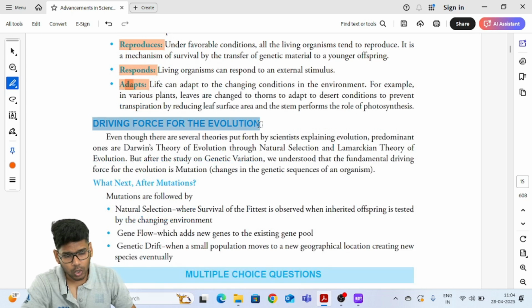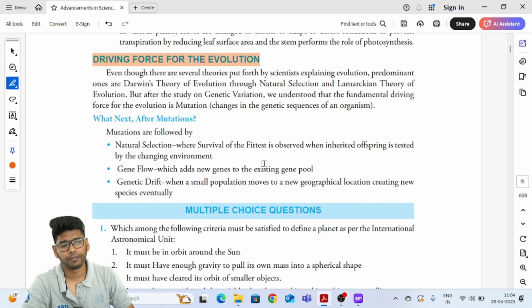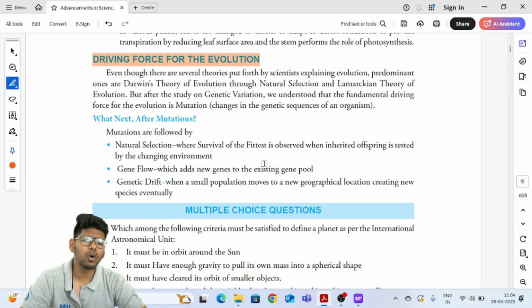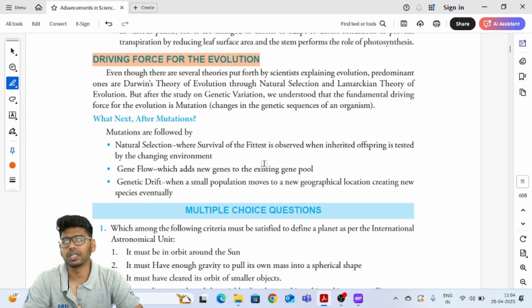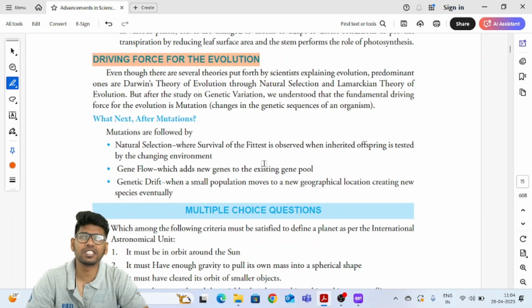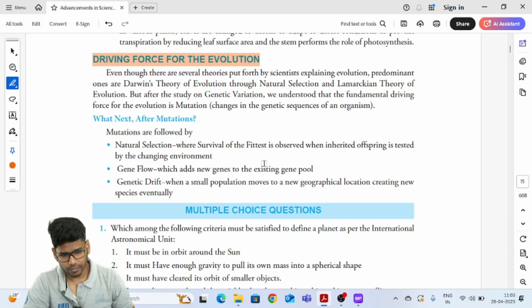So all these have constituted together to form life. And the next, okay, life has actually come, right? So how does the species evolve? What are the reasons for the evolution of life? Because when we see, the species are much more diverse and everything is adapting to the different environmental conditions, and that is generating a new species. We call it speciation. And how does this evolution happen gradually, right?